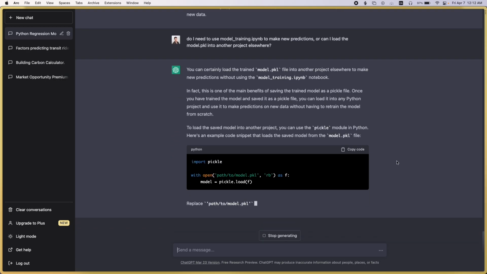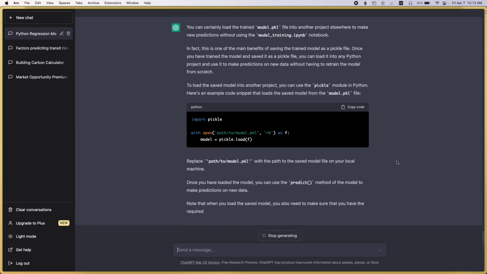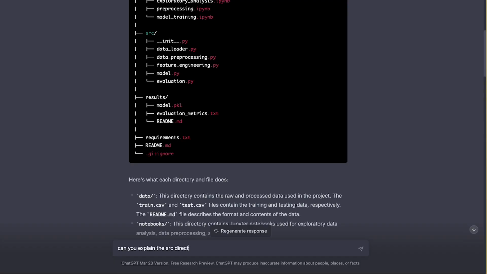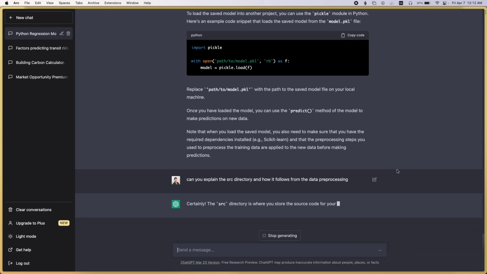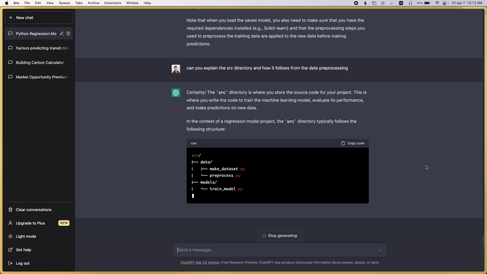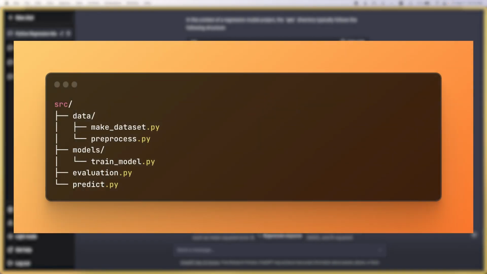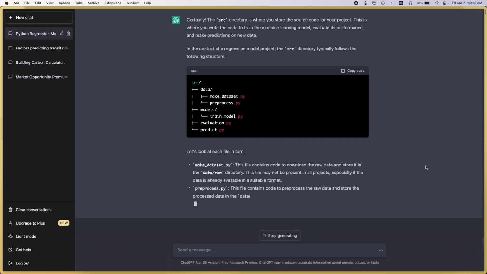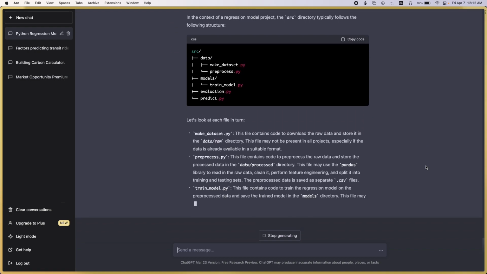And the answer might seem obvious, but if you're new, if you haven't done this in a while, then why not just ask? So jumping back to that file structure it gave me, I asked it to clarify how I actually use the source directory. It gives me an explanation and an updated, bit more detailed chunk of code for how to lay out that directory. And here you can see it explains the different files, how I make the data set, process the data,